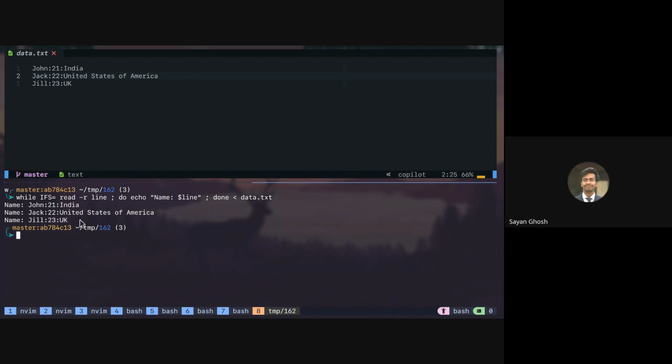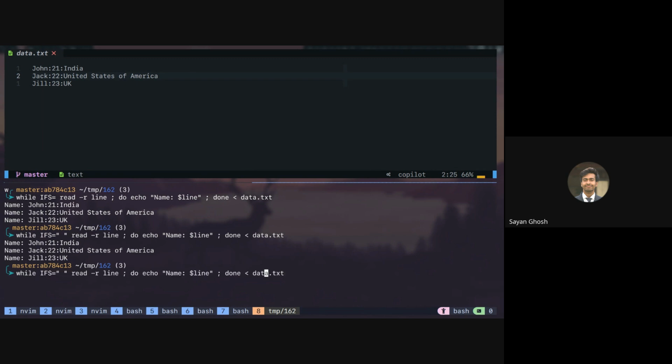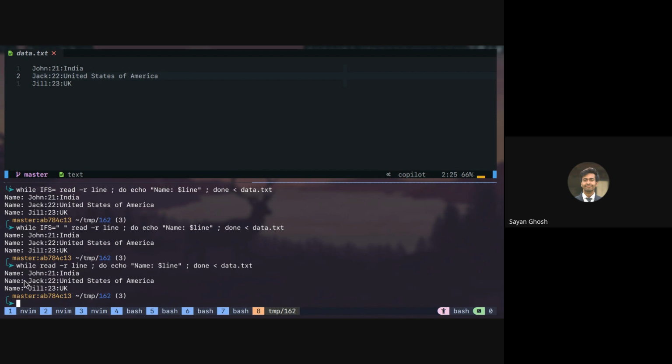Okay, so that is not the case, right? If you have IFS empty, then it will not take space as the IFS. If we set space as the IFS, then, okay, why is it still okay? If I don't set IFS at all, we saw that it is taking the, okay, why is this? Okay, I think we did not have the -r that time.